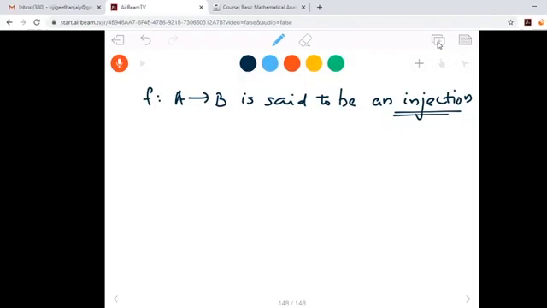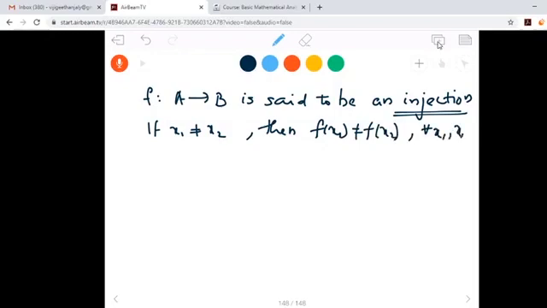Or we can say that if x1 not equal to x2, then f of x1 not equal to f of x2 for any x1 and x2 in A. Or we can take the contrapositive of the statement.